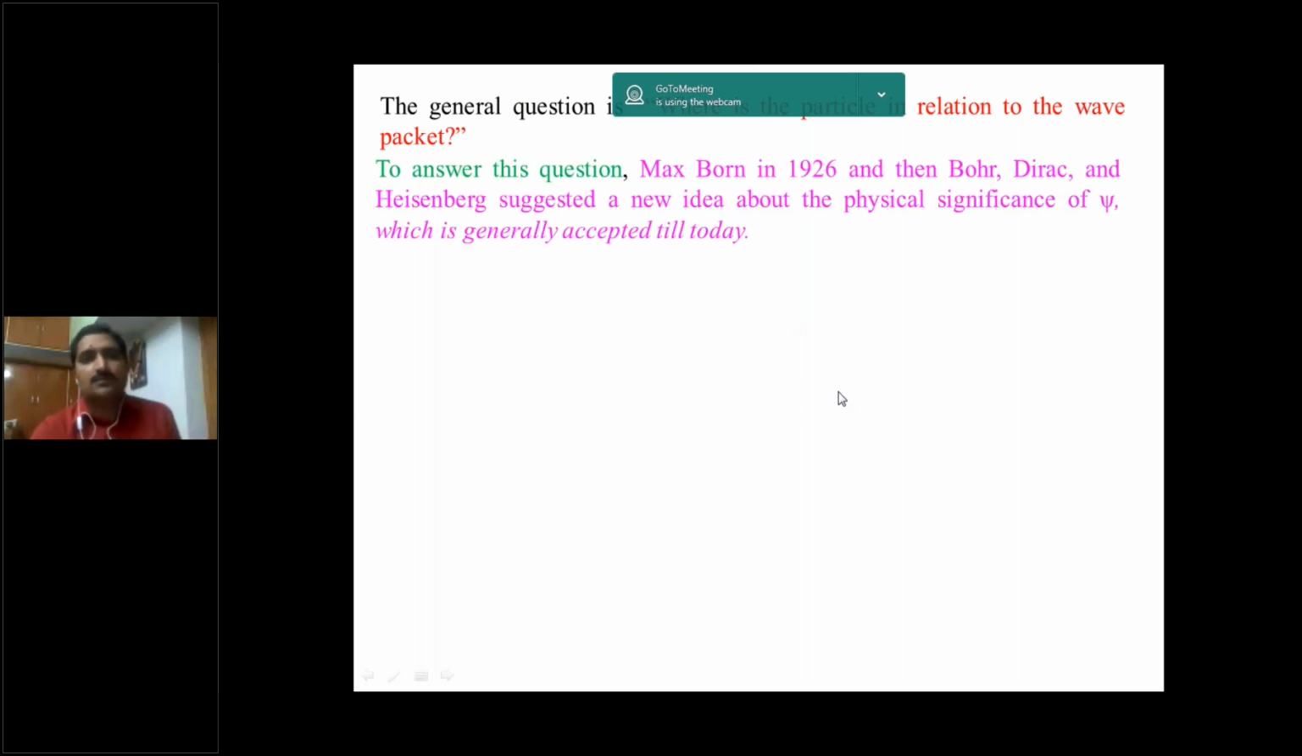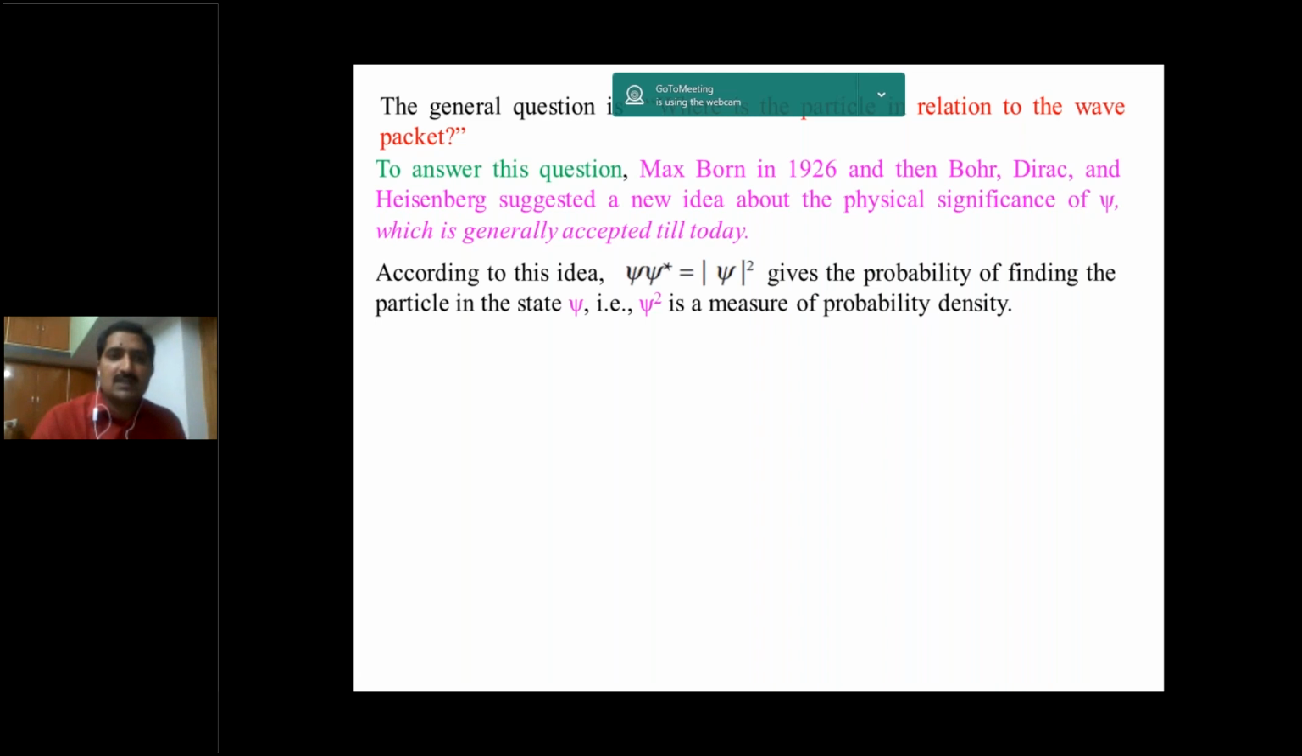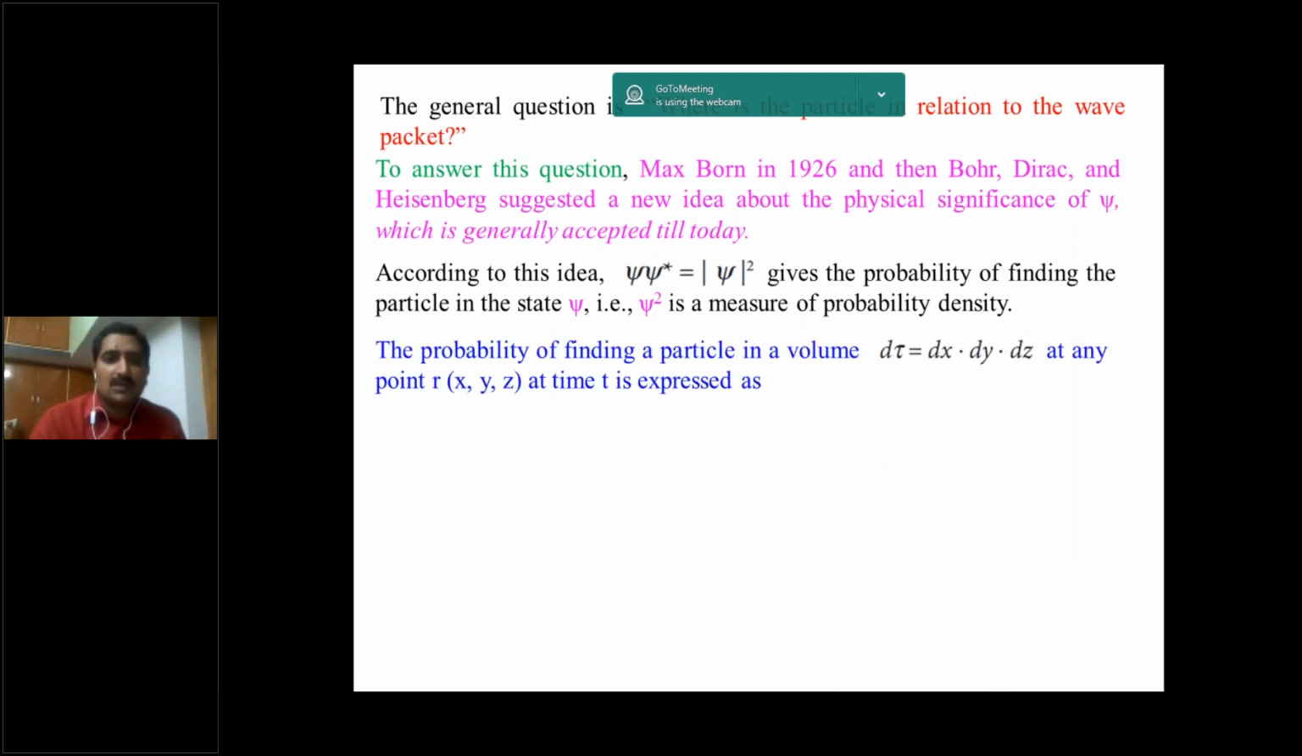So according to Max Born, Bohr, Dirac, and Heisenberg suggested a new idea about the physical significance of the wave function psi, which is generally accepted today. Here the probability of finding a particle in a volume d tau, equal to dx into dy into dz, at any position coordinate x, y, z at a time t is expressed as.